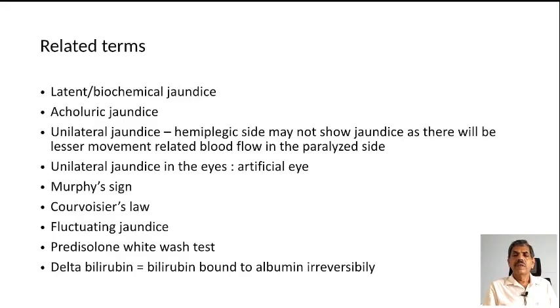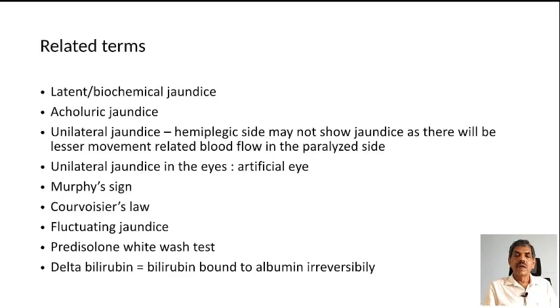Unilateral jaundice in the hemiplegic side: sometimes they show lesser movement-related blood flow on the paralyzed side. Unilateral jaundice in the eye: artificial eye. Murphy's sign: cholecystitis. Courvoisier's law: it is in favor of malignancy. Fluctuating jaundice: we considered the differential diagnosis.